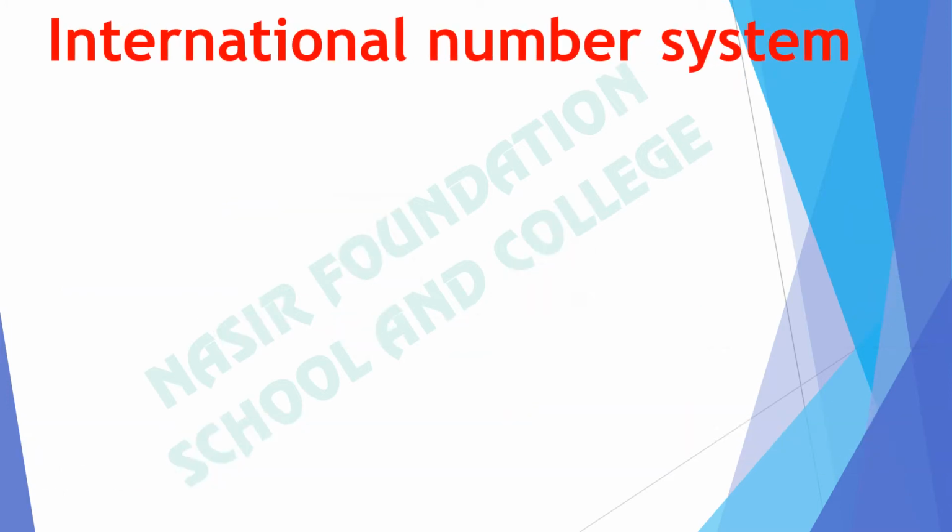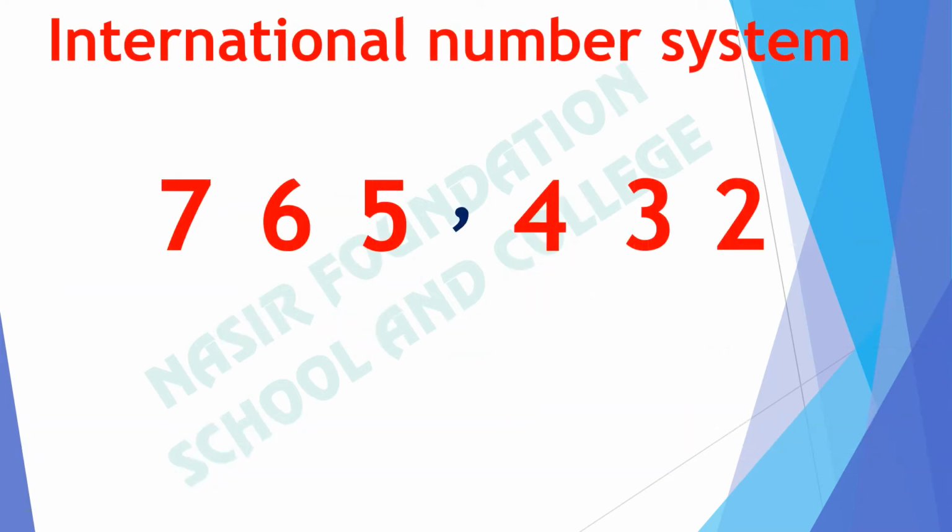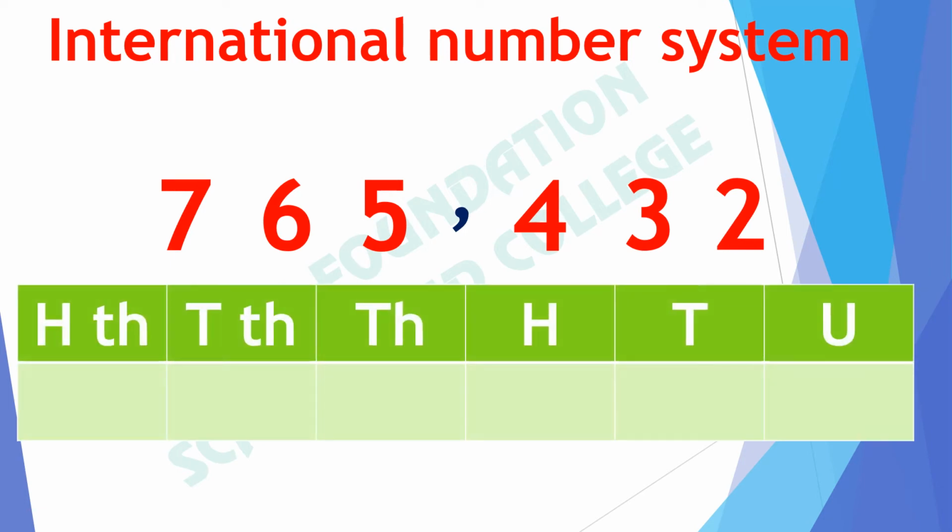In the international number system, we will place this number in the international number system chart. As there are 2 units, we will place the 2 in the units column. We start from the right side. The next digit is tens. There are 3 tens. How many hundreds are there? There are 4 hundreds.